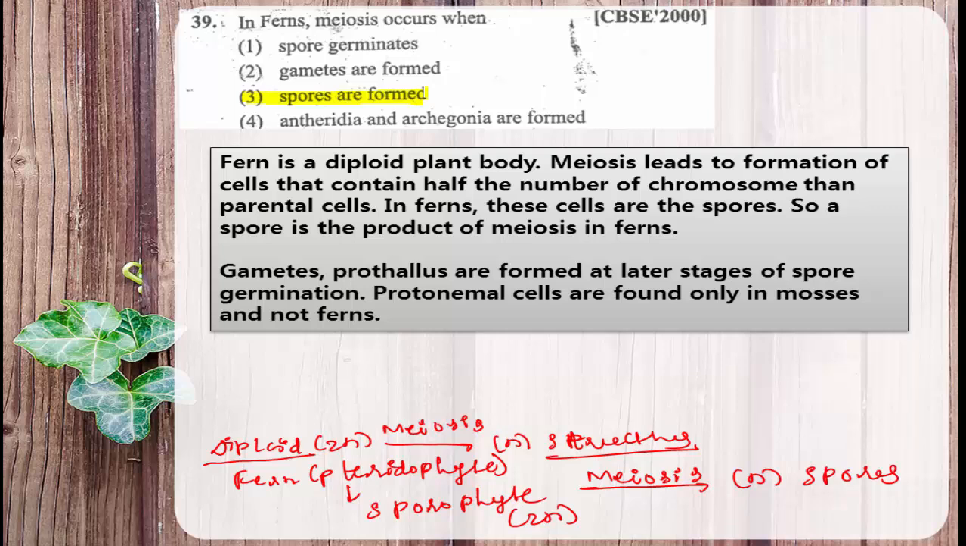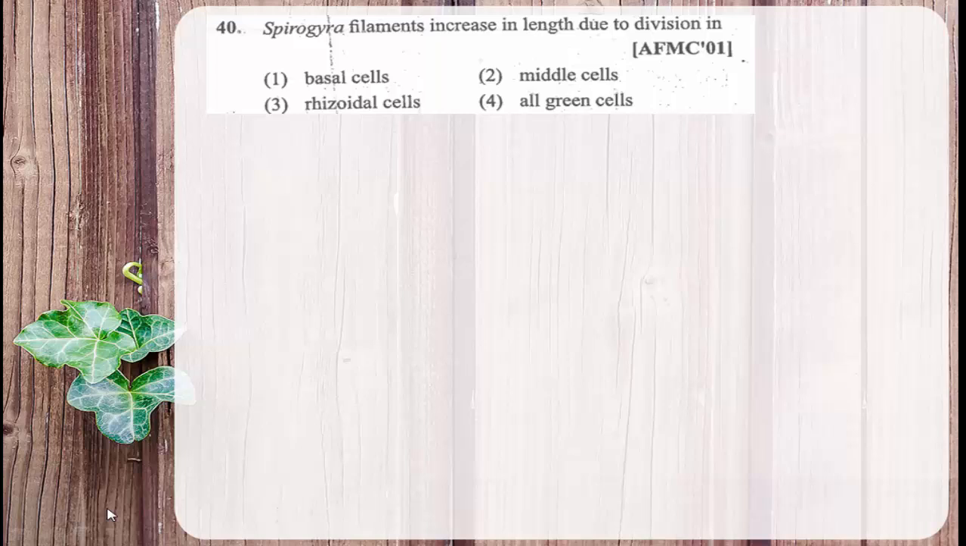Here the same answer is given, and this is the explanation for the importance of meiosis. Sporophyte is a diploid structure, it undergoes meiosis and gives rise to the formation of haploid spores. Then moving to the next question.